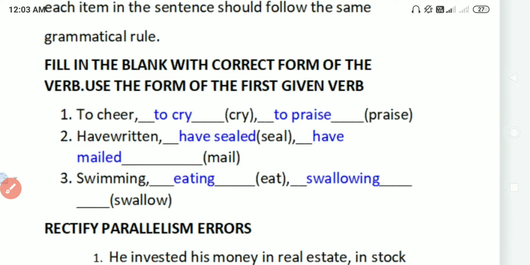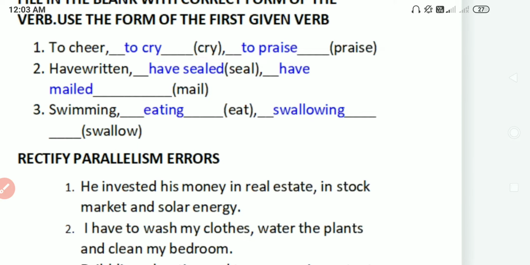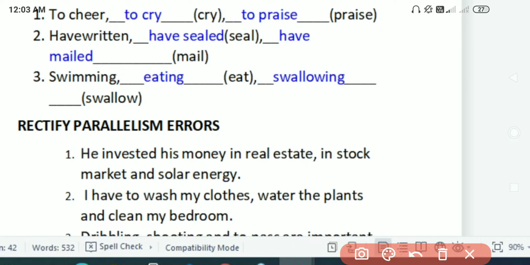After that we'll be having some sentences. Here you can see these are the sentences. He invested his money in real estate, in stock market, and solar energy. So you can see here there are three items, guys. One is real estate, one is stock market, and another is solar energy. Here I am having in, and here also I am having in, but for this one I am not having in, so that's why I need to insert in before solar energy, so that it can follow the same grammatical rule as that of the previous two members.